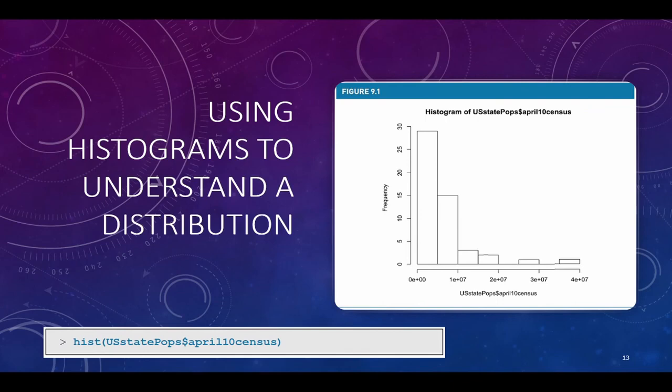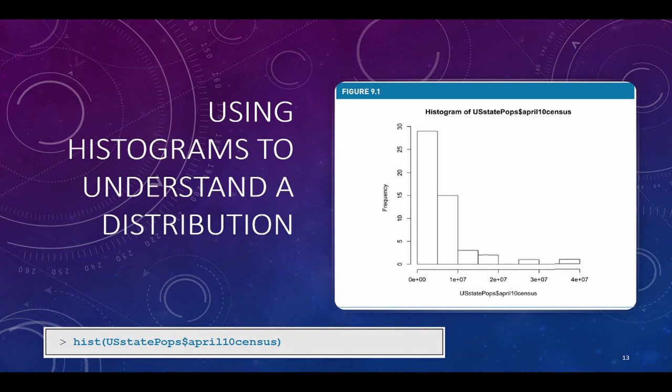This is the output from the very first command, the command you can see at the bottom where it says hist(US_state_pops$April10census), with the dollar sign to indicate a column and then the column name. The y-axis is going to be the frequencies, how often the data occurs, and the x-axis is going to represent the quantities. Here, each tick mark up the vertical side goes up by 5 million in population. So what this graph is telling us is that there are nearly 30 states with a population of under 5 million, okay? But you can see how the first 2 bars have the majority of the information.